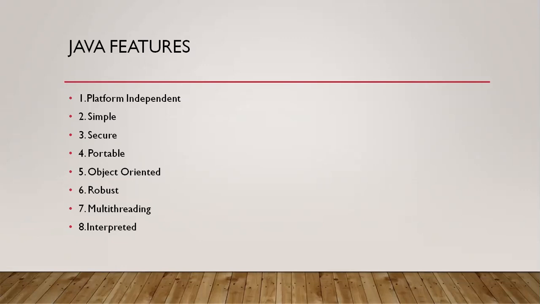And coming to the third point, security. Java provides more security than other programming languages. Why? Because Java follows the firewall concept to provide security to the data or programs implemented in Java. What is a firewall?